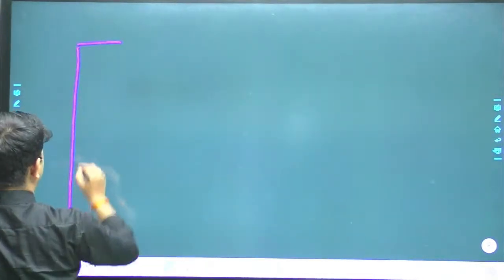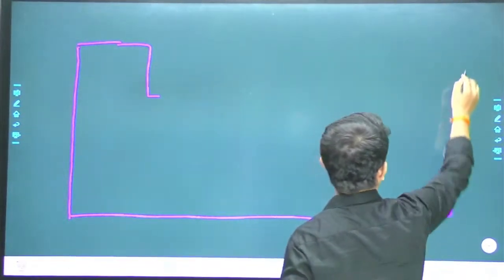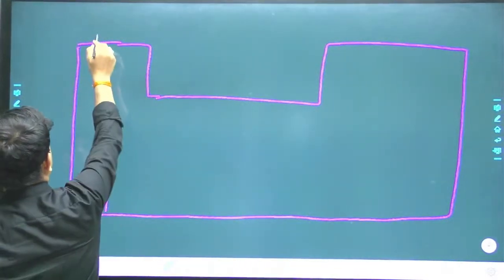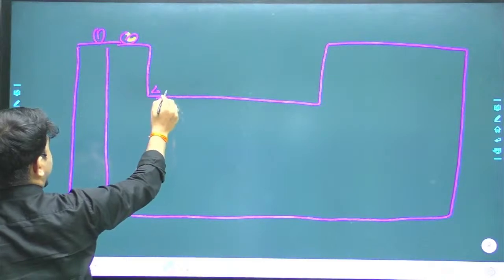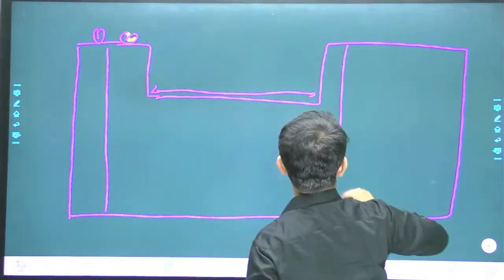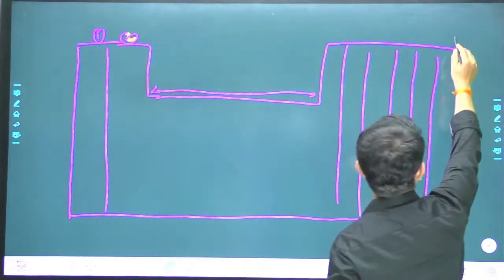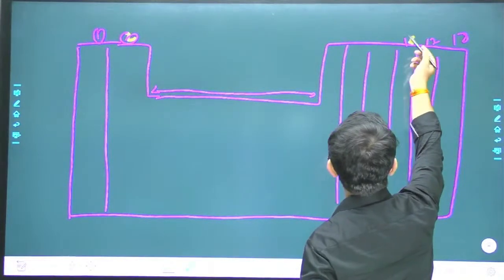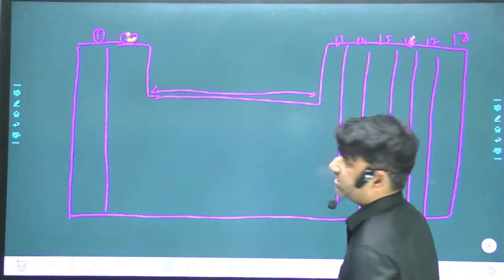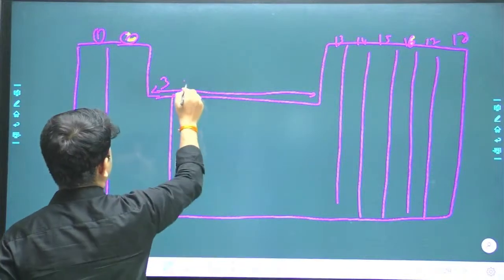In our periodic table, these are group first, group second, and so on, 18, then 17, 16, 15, 14, 13. These are the groups, and 1, 2, 3, then fourth till 12th.